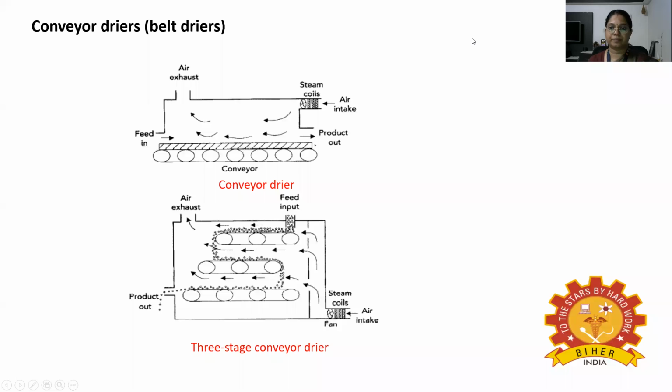Next is about conveyor dryers or belt dryers. The continuous conveyor dryers are up to 20 meters long and 30 meters wide. Food is dried on a mesh belt in beds 5 to 15 centimeters deep. The airflow is initially directed upwards through the bed of food and then downwards in later stages to prevent dried food from blowing out of the bed.